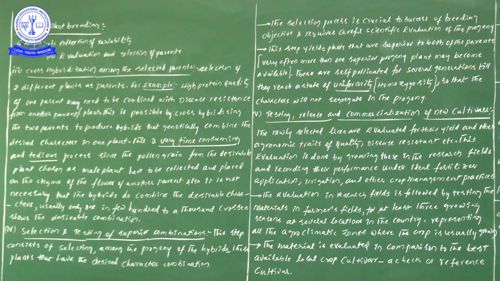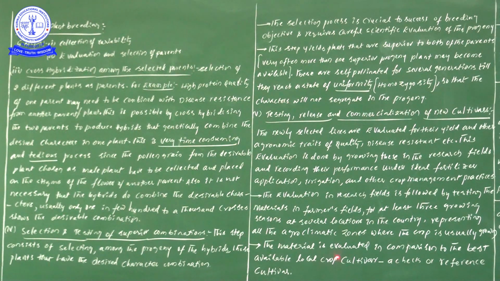Means definitely 3 growing seasons we will test it, and in several locations in our country, representing all agroclimatic zones where the crop is usually grown. Okay, so that is information we explained already, we learned already.